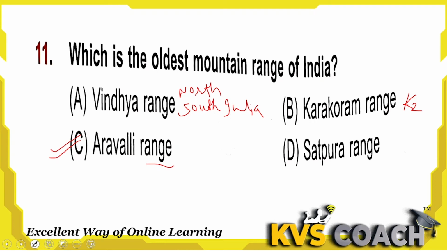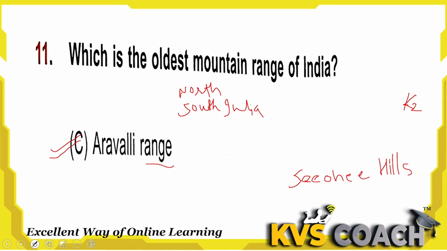And the fourth one is Satpura range. Satpura range is also known as Seoni Hills. Okay, what is its other name? That is Seoni Hills. So for the oldest mountain range, the answer is option C, Aravalli range. Right answer here, Aravalli range.